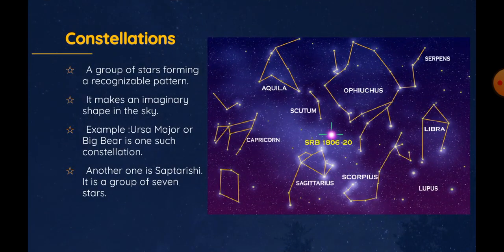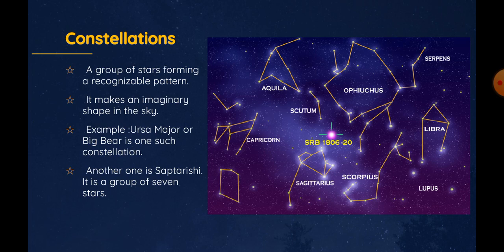Now let's see what are constellations. Sometimes various patterns are formed by different groups of stars in the night sky. These are called constellations. It makes an imaginary shape in the night sky. An example, Ursa Major or Big Bear is one such constellation. Another one is Saptarishi. It is a group of 7 stars. And you can also see so many names in the given picture too.